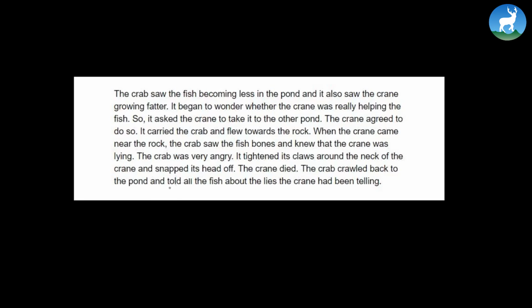It literally chopped its head off with its claws. Now discuss this story with your friends, all right?